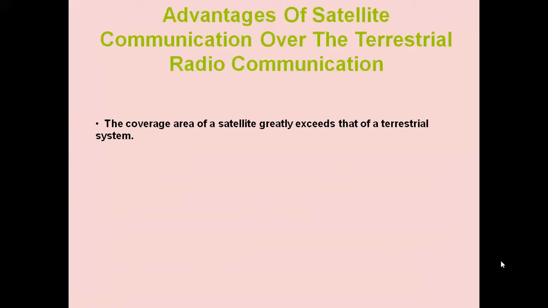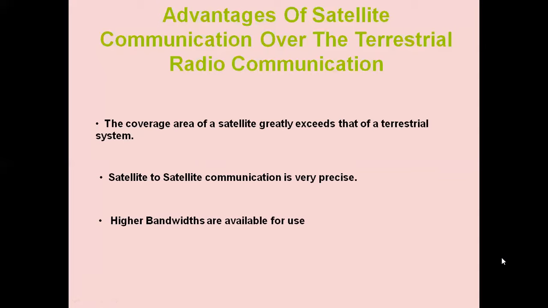The main important point here is long distance communication. So it covers more area. Satellite to satellite communication is very precise, and it is covering global communication.